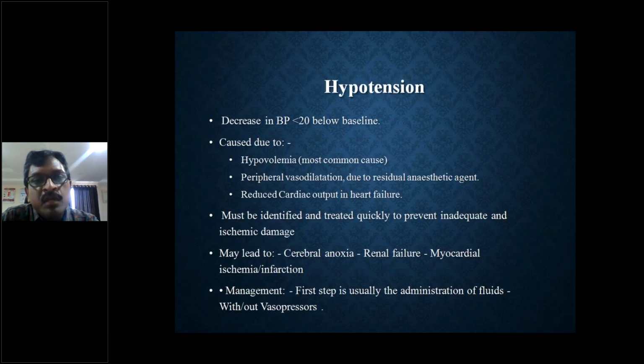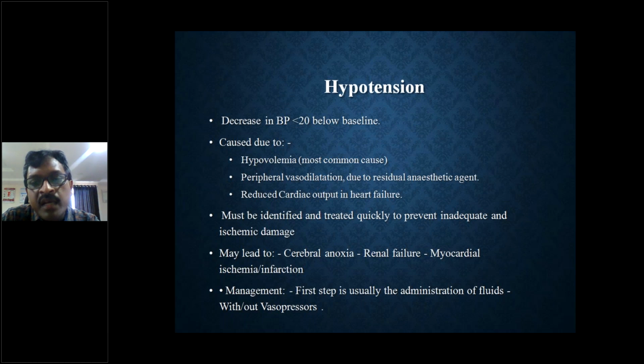So what is hypotension? It is a decrease in blood pressure of more than 20 millimeters of mercury below the baseline. If the person is having 120 by 70, and the systolic blood pressure comes down to 100, that is taken as the definition of hypotension. It may be caused by hypovolemia, which is the most common cause, peripheral vasodilatation due to residual anesthetic agent, and reduced cardiac output in heart failure. So these are the probable causes of hypotension.